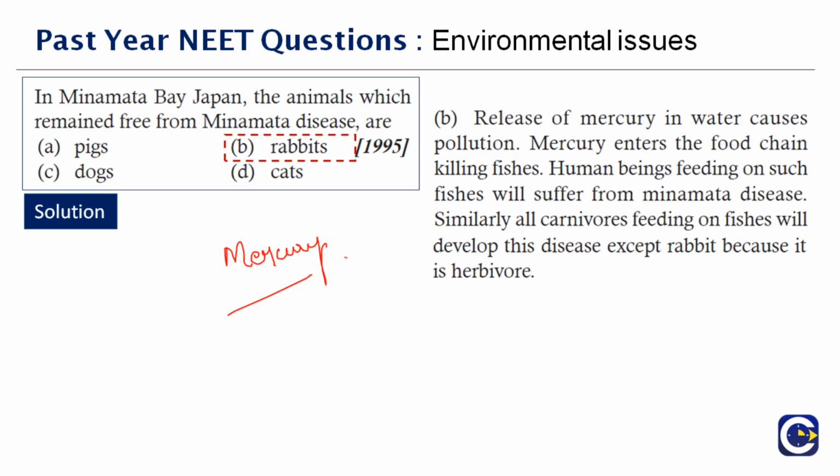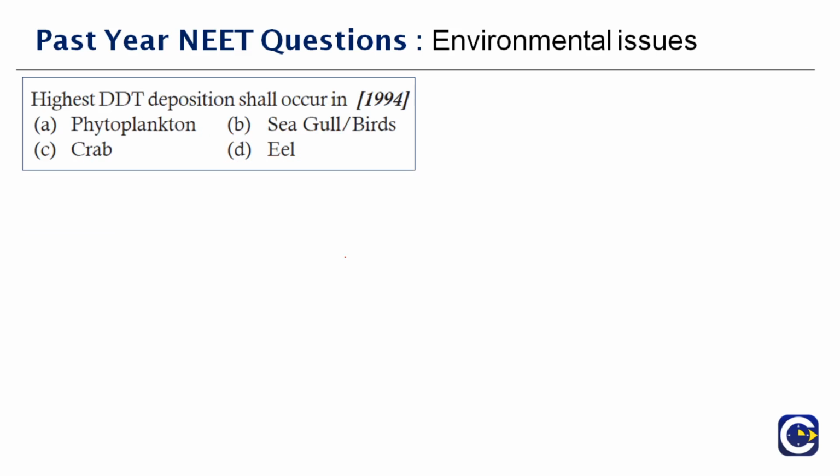Okay, next question here. Look at this question here, which was asked in the year 1994. Highest DDT deposition shall occur in dash. So where will it be seen here? See, we all know DDT is liposoluble. It's a non-degradable pesticide or insecticide. It's not soluble in water, but it is soluble in fats.